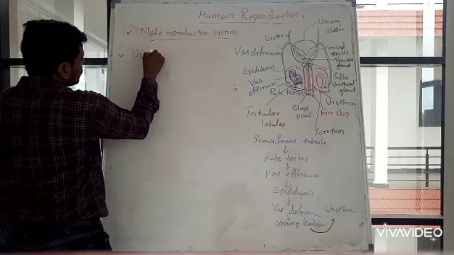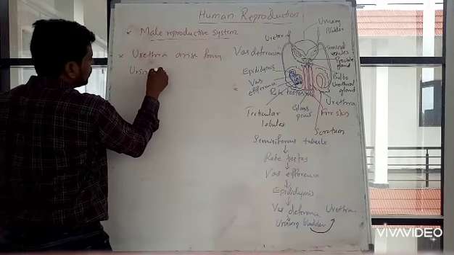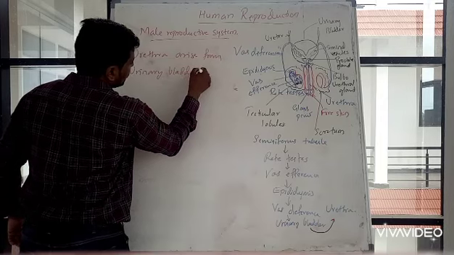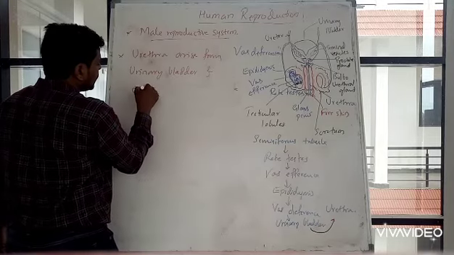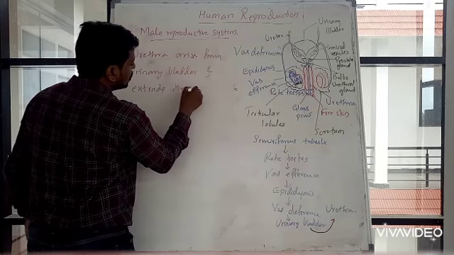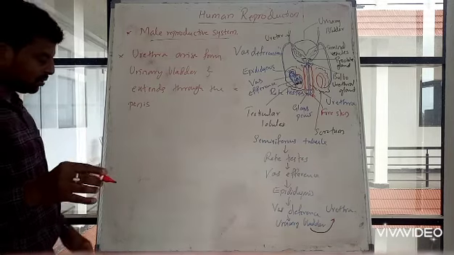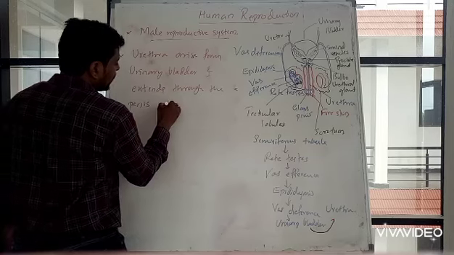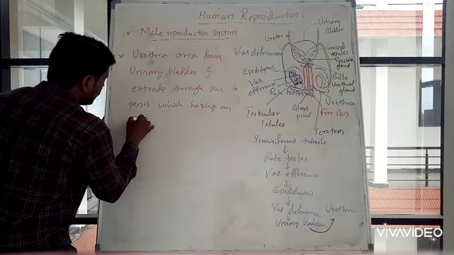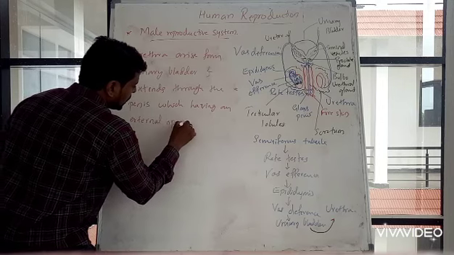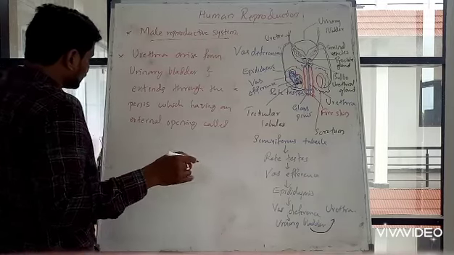The urethra arises from urinary bladder and extends through the penis, which has an external opening called urethral meatus.